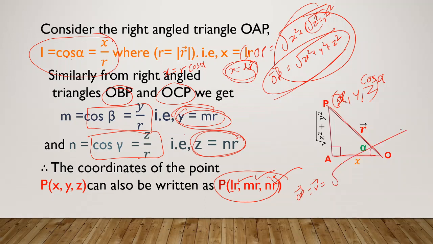So x is l square r square, y is m square r square, z is n square r square. This r square is common everywhere, so take it out from the root. When it comes out of the root, what remains is l square plus m square plus n square.